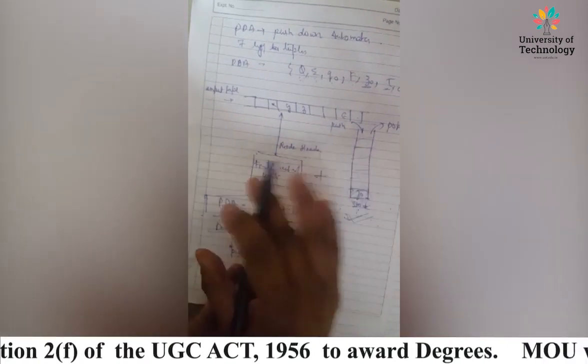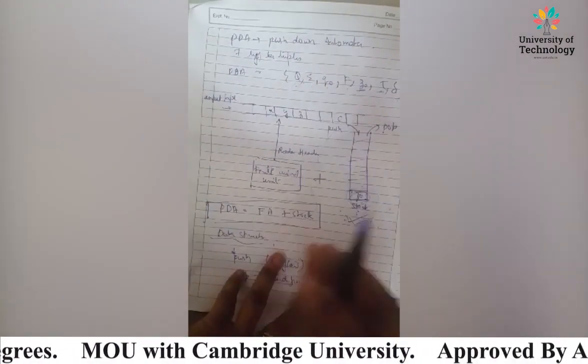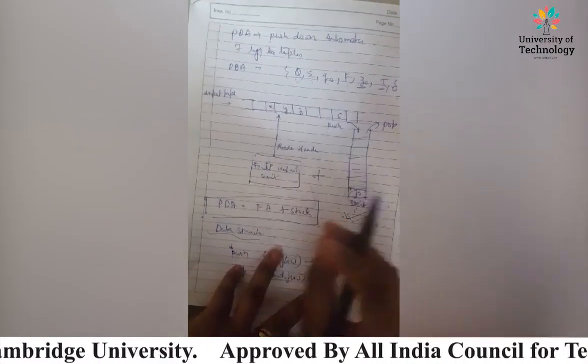Now the tuples are clear. What push down automata is, is clear. The architecture of push down automata is clear, and CFL is clear. Now in the next lecture we are going to take certain numericals.